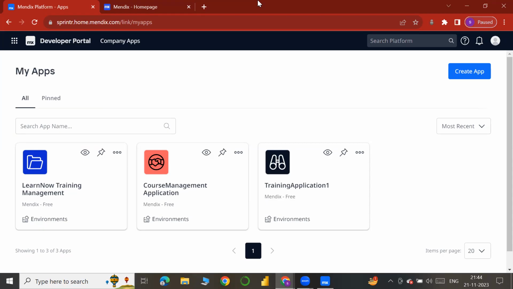A sprint generally lasts 2 to 3 weeks, normally 2 weeks. In that sprint, we have our user stories, which we assign to developers. Developers in Mendix are called business engineers.